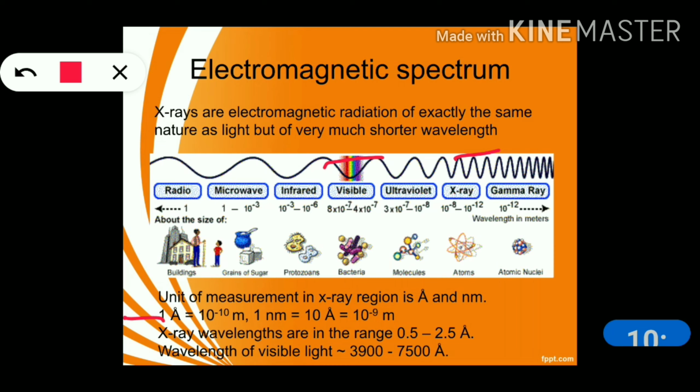X-ray wavelengths are in the shorter range, 0.5 to 2.5 angstrom, but visible light wavelength is 3900 to 7500 angstrom, which is larger than the X-ray wavelength.